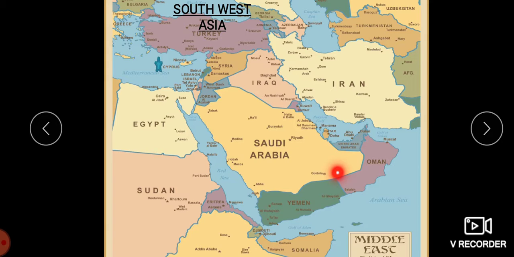This region is to the south of the Black Sea, with the Mediterranean Sea towards the west, and we have Cyprus here, children. India is towards the east. This regional division includes desert and semi-desert areas. They are rich in petroleum and natural gas.